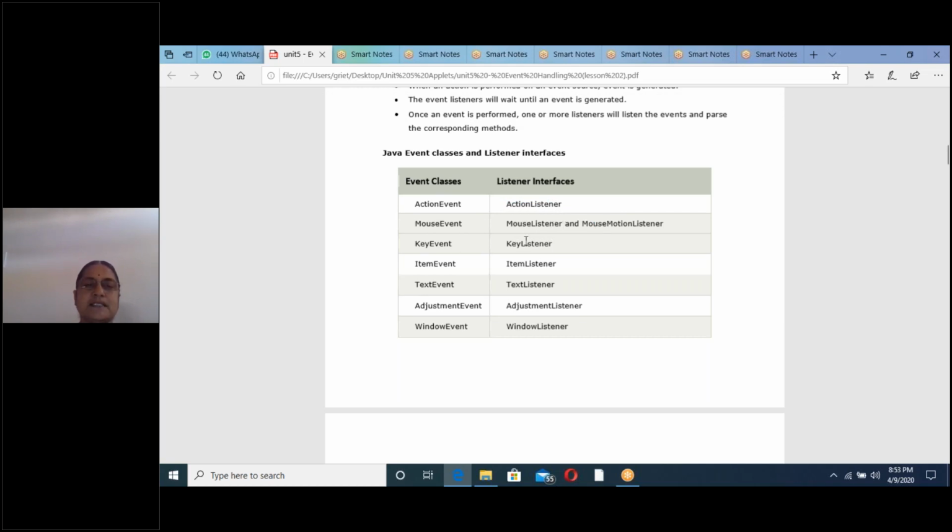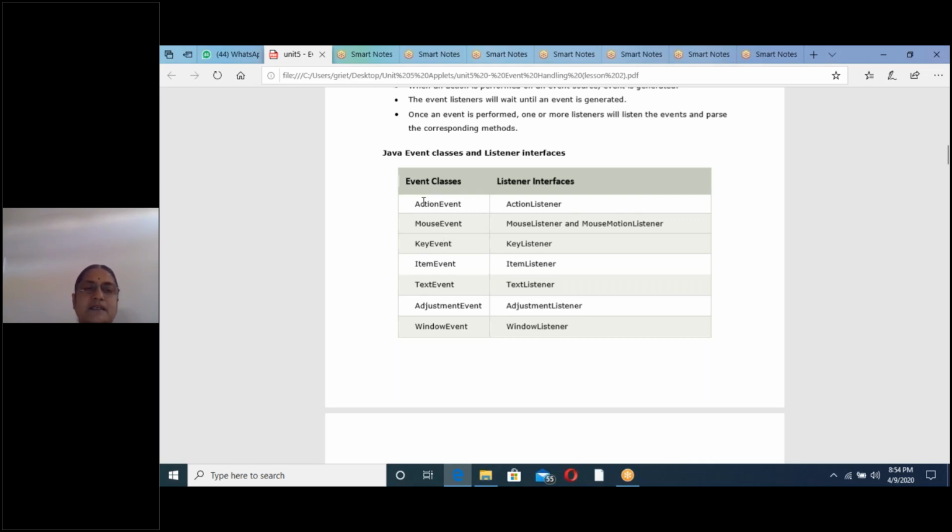Next, key event, key listener. Item event, item listener. Text event, text listener. Like that, for each event class there are corresponding listener interfaces. So action event means action listener. In today's class I will explain only mouse event and key event. I will explain only 2 programs in today's class.